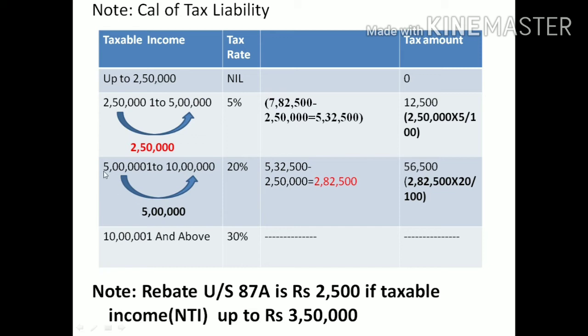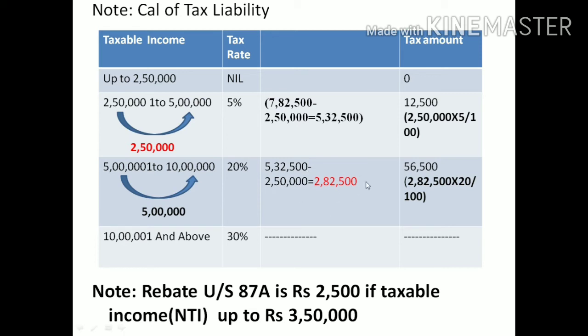What is the next slab here? The income from 5 lakh 1 rupee to 10 lakh. Now find out the difference: 5 lakh is the difference. Now observe how much income is in my hand. I still cannot calculate the tax liability.